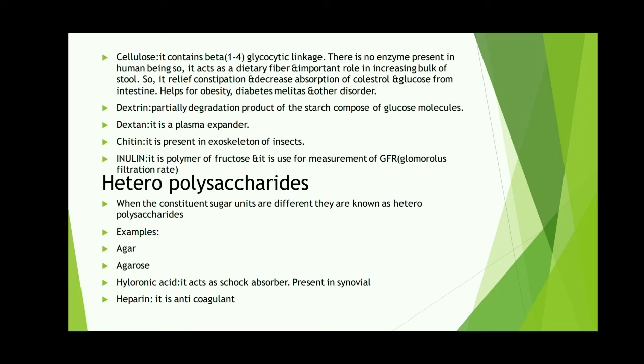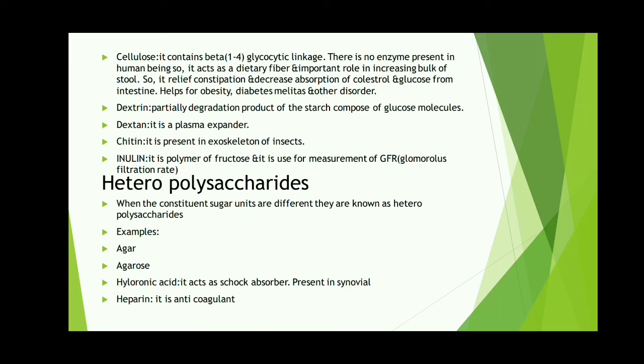Homopolysaccharides are complete. Another one is heteropolysaccharides. Hetero means different. When the constituent sugar units are different, they are known as heteropolysaccharides. Whatever the sugar units are there, if they are different, these saccharides are called heteropolysaccharides. As examples, they have given agar and agarose.